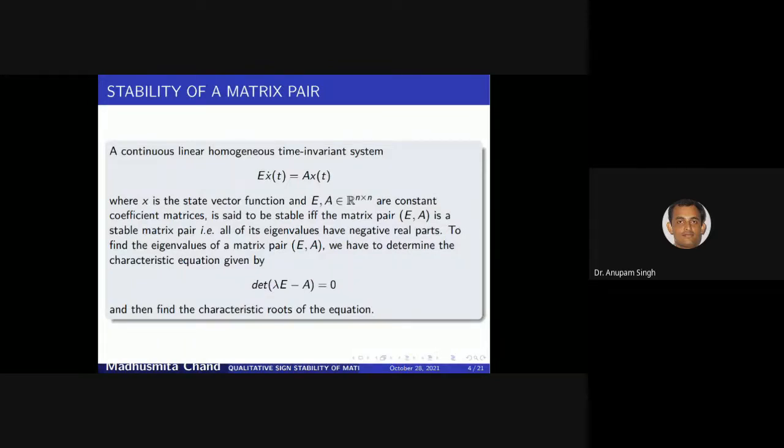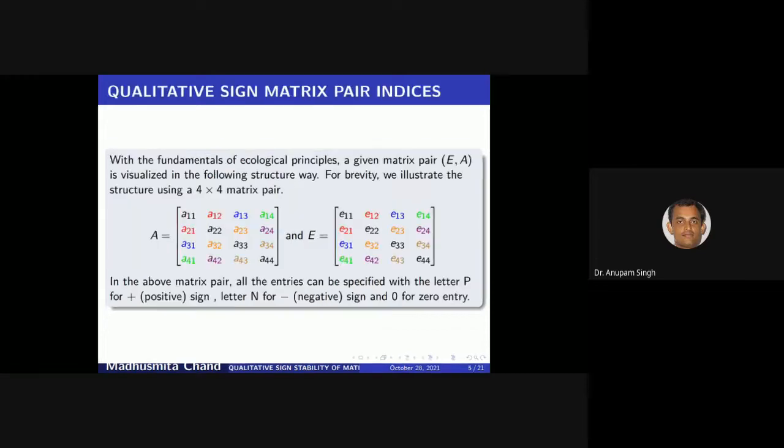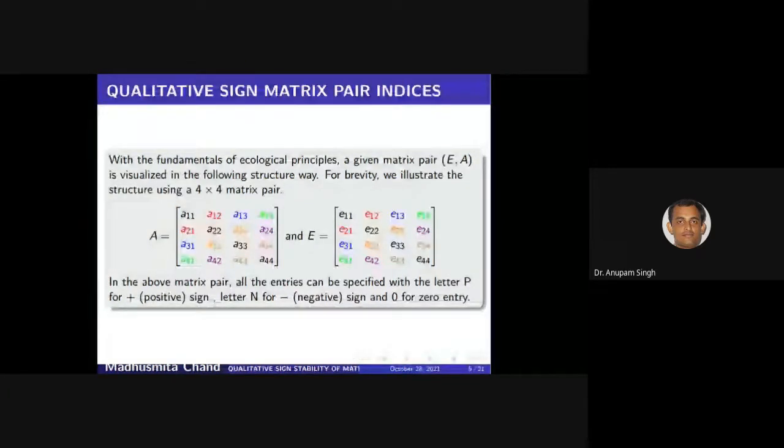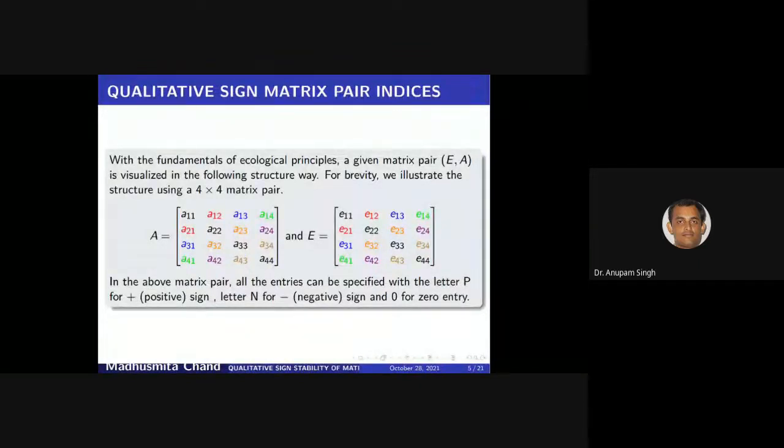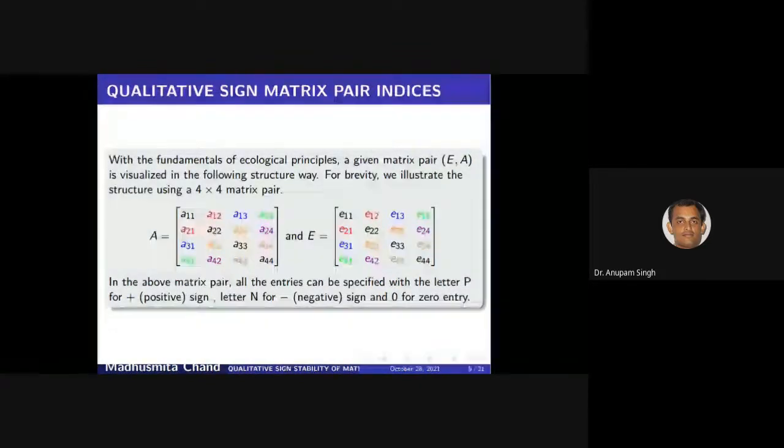Let's consider an n by n matrix pair and this structure. Here, for simplicity, I'm giving a 4 by 4 matrix pair. Here, the A11, A22, A33, A44, and E11, E22, E33, E44, these are the diagonal elements, and the rest are the off diagonal elements. If we consider the structure, then we can denote the off diagonal elements as links, such that A12, A21, these are some interactions. We'll further discuss it elaborately.